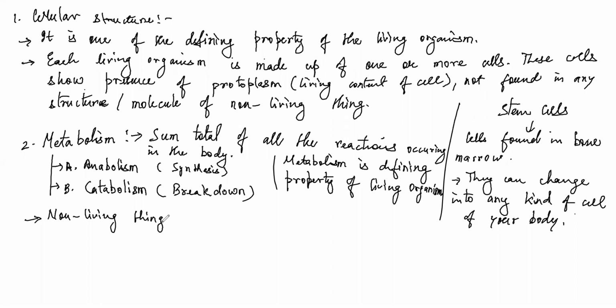So metabolism is a process occurring in cellular structures. Non-living things do not show metabolism. They don't have that kind of cellular organization to show metabolism. However, metabolic reactions can be carried out outside the body of an organism in free systems.